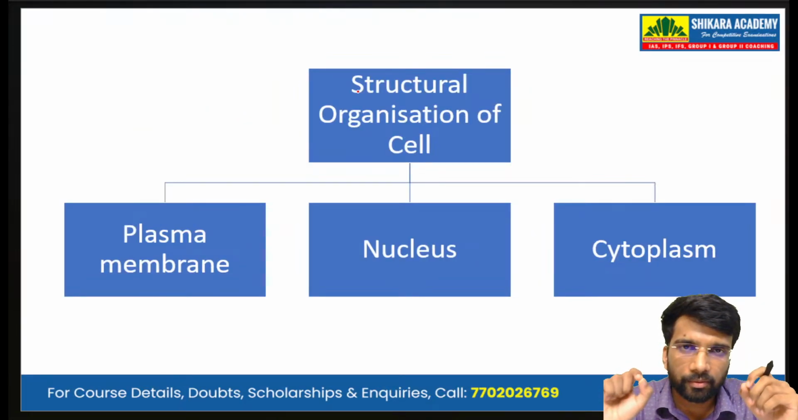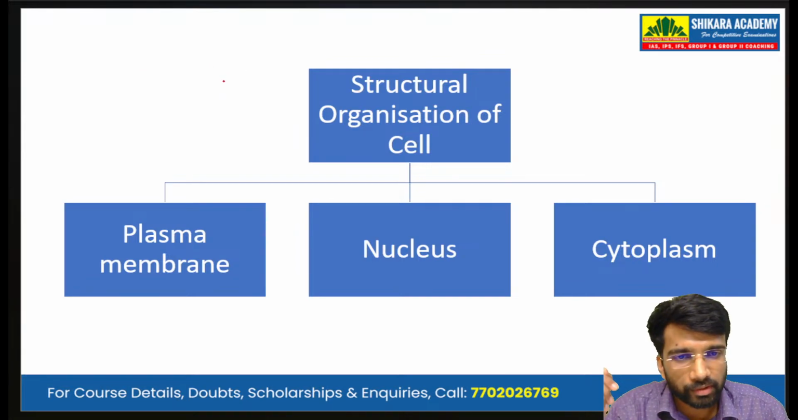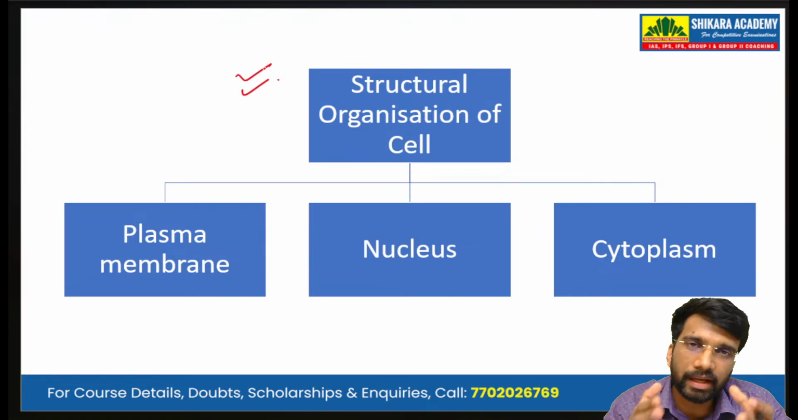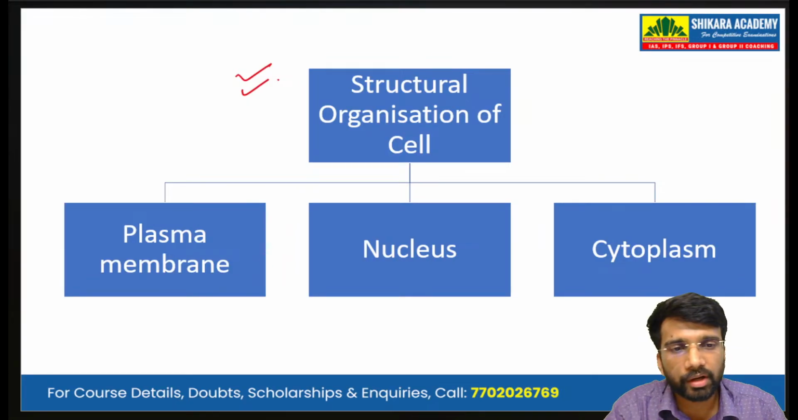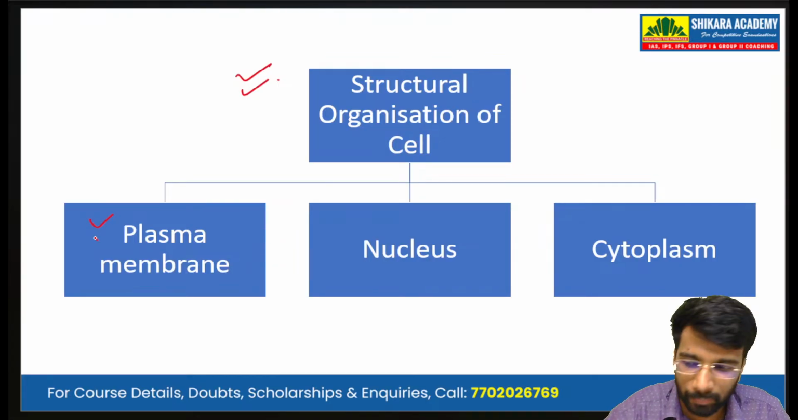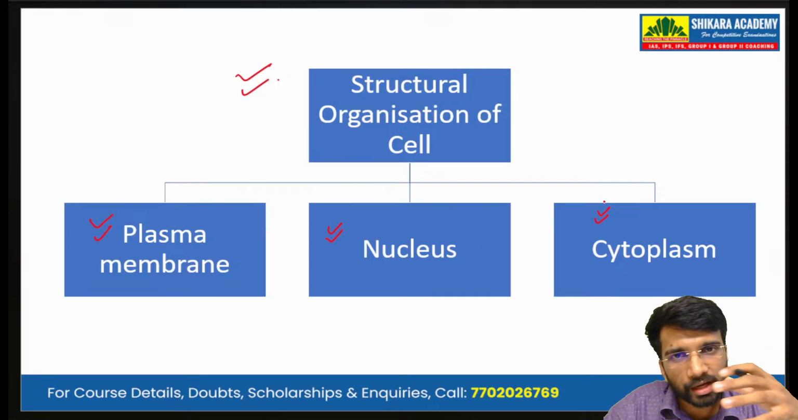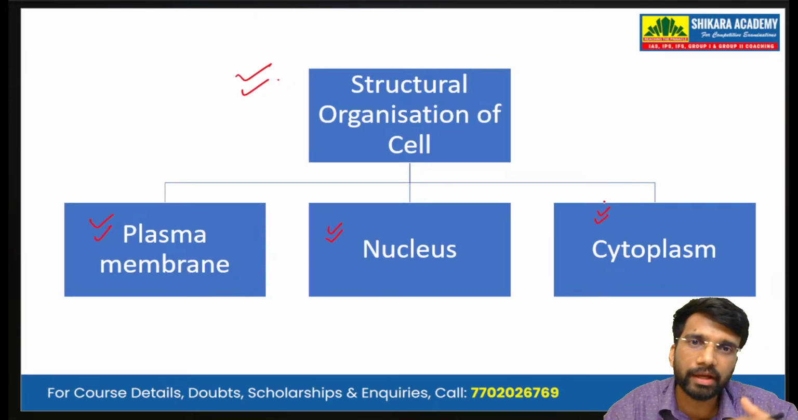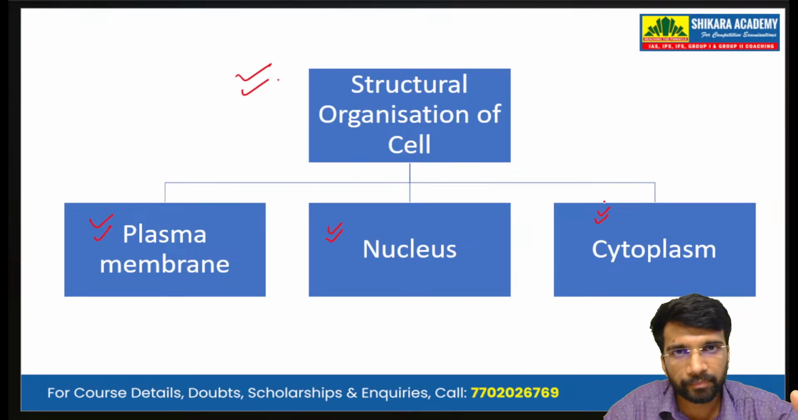Now we look at the structural organization of a cell. A cell is a fundamental unit in itself, but it has certain components or organizational structure to it. So a typical cell is made up of a plasma membrane, a nucleus and cytoplasm. The plasma membrane is the outer covering of the cell which separates it from the external media outside.